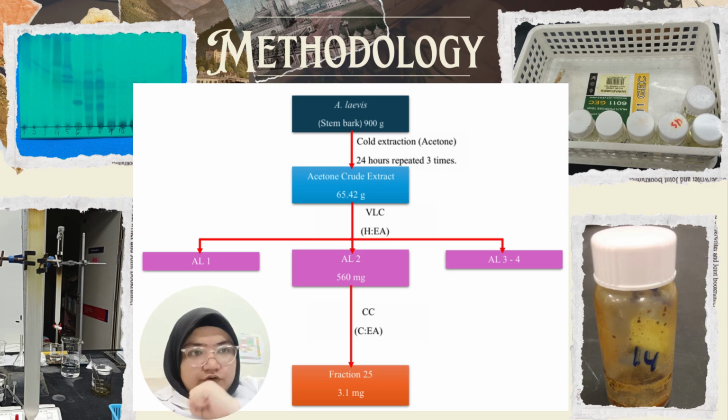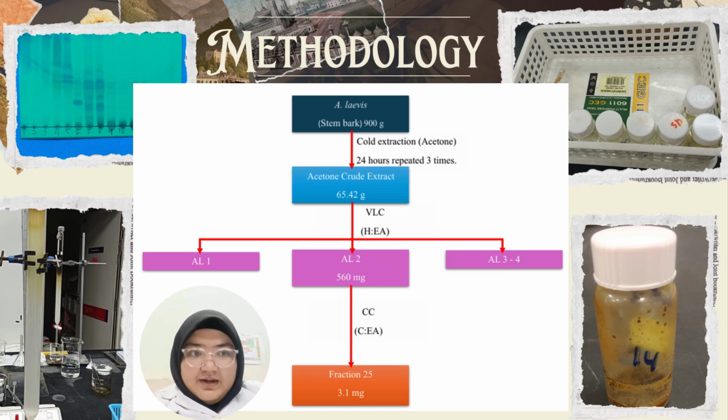Then from that crude extract, we underwent another extraction through VLC with the solvent of hexane and ethyl acetate. Then we got L1, L2, L3 and L4. These 4 fractions, and in this study we concentrated on L2, which is 560 milligram.